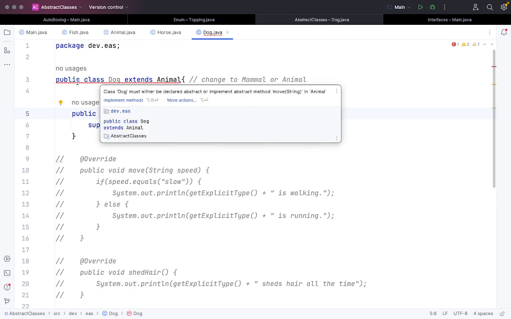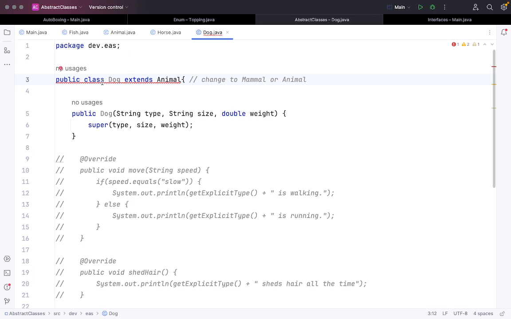If I just hover over it, it tells me that class Dog must either be declared abstract or implement abstract method move in Animal. So what it means is, if I have a class which is not abstract and I'm extending Animal, in this case I have to implement the abstract methods.